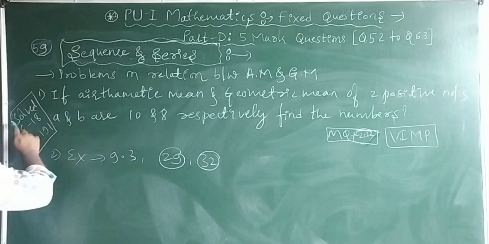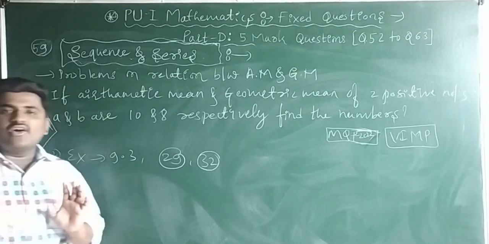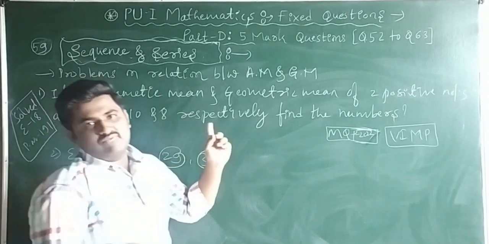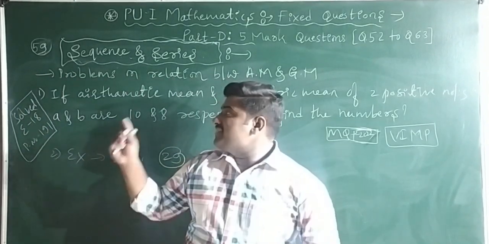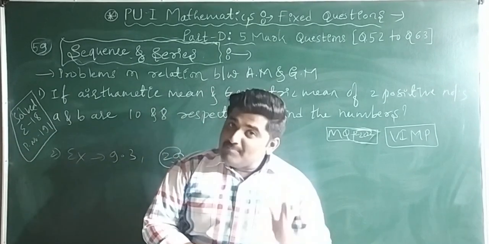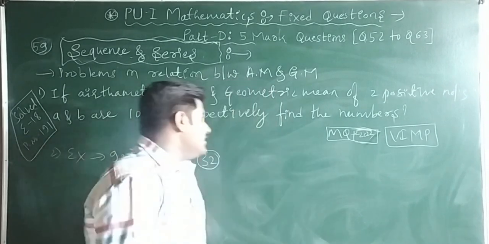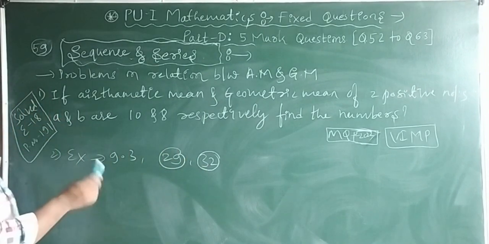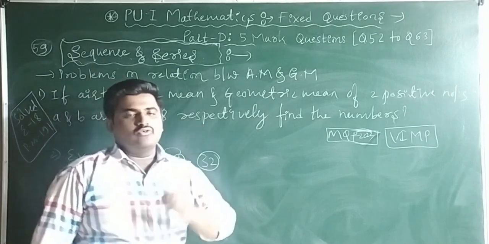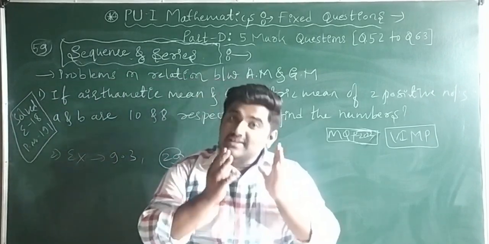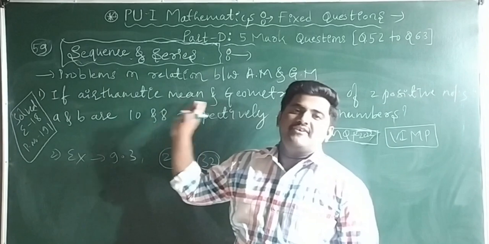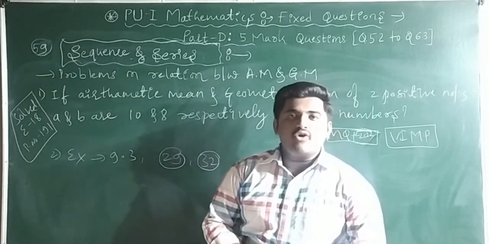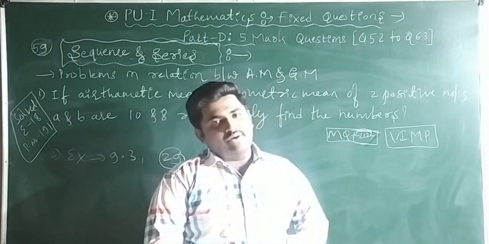This question is there in the solved examples. It is already solved: solved example 18, page number 191 in the NCERT textbook. If you want, you can go through it. 100% this question only they are going to ask. If in case they change the question, they will ask exercise 9.3 questions 29 and 32. Just study these two and this one. Out of these three, definitely you will get one question. The very important question is the one I have written. I hope you understood. This is question number 59 from the sequence and series chapter.